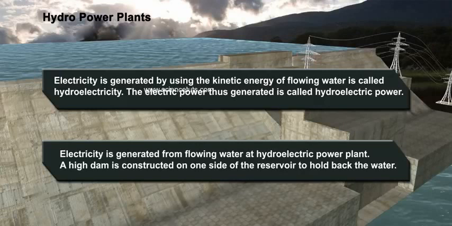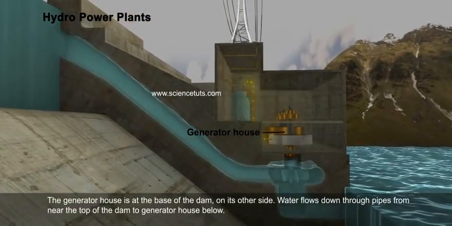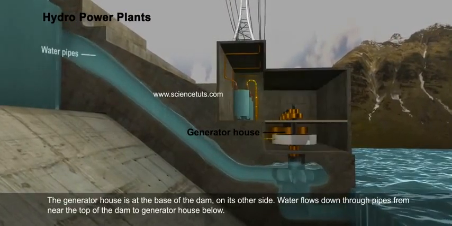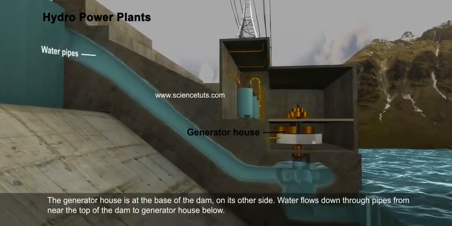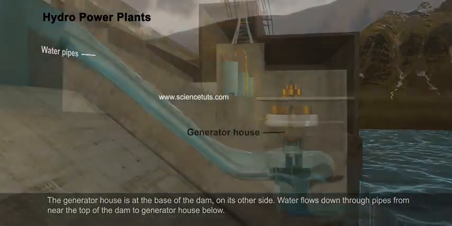A high dam is constructed on one side of the reservoir to hold back the water. The generator house is at the base of the dam on its other side. Water flows down through pipes from near the top of the dam to the generator house below.